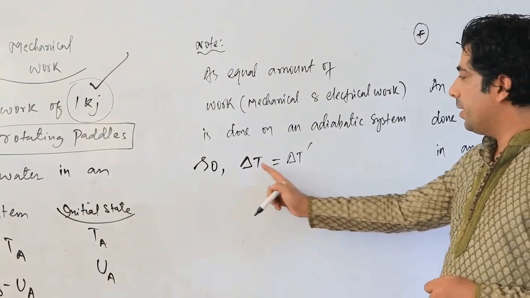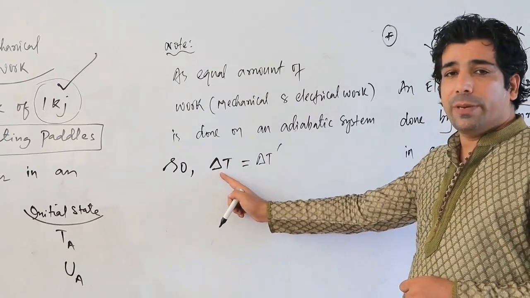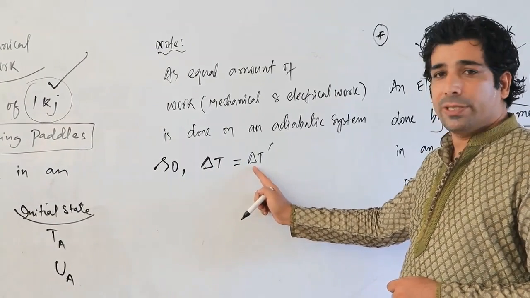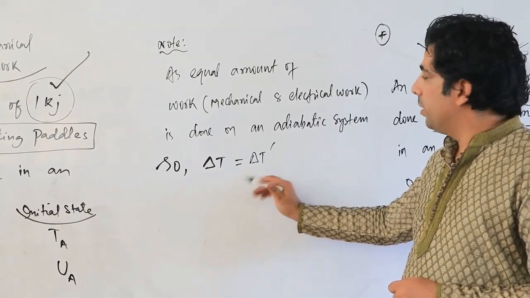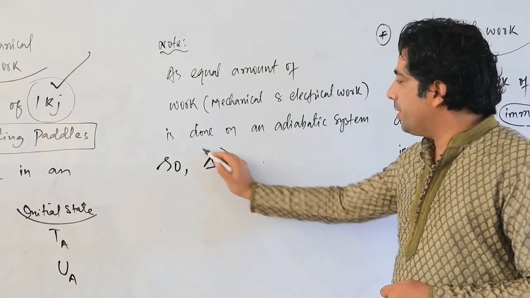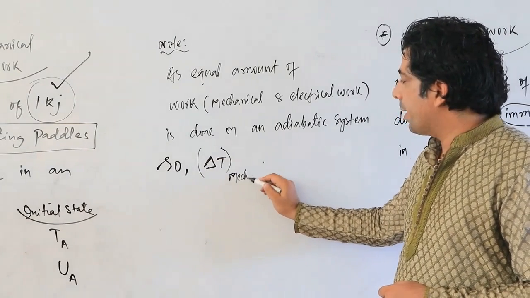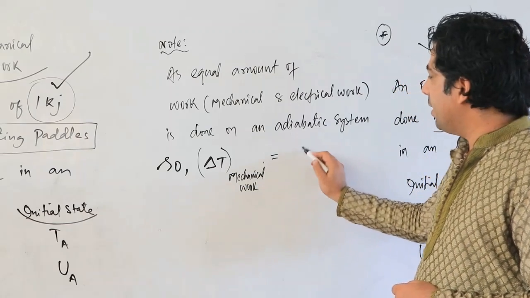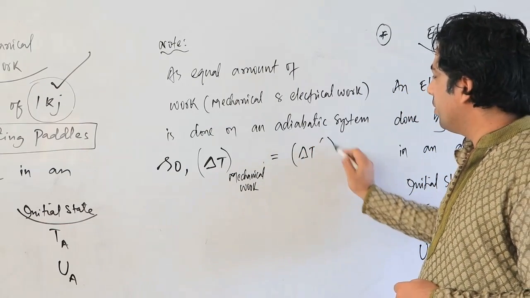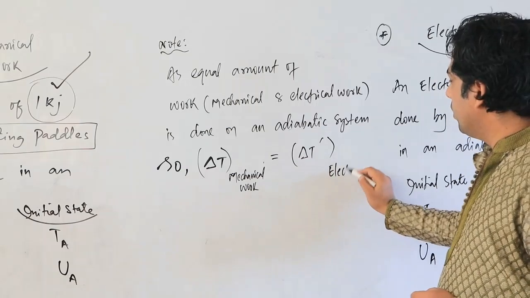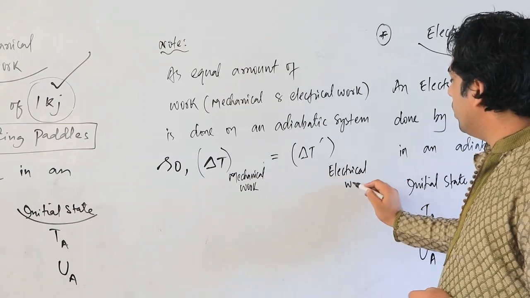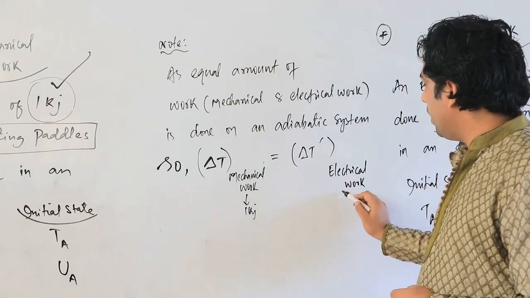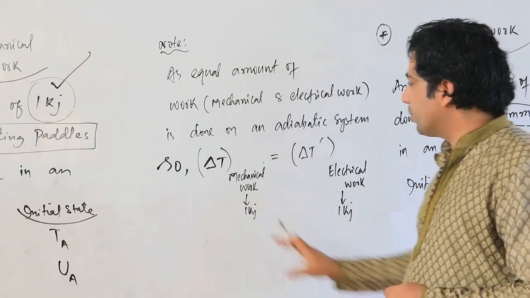That means the change in temperature during mechanical work will be equal to the change in temperature during electrical work, because you are doing equal amounts of work. You are doing 1 kilojoule of mechanical work, and electrical work also 1 kilojoule, so they will be equal.